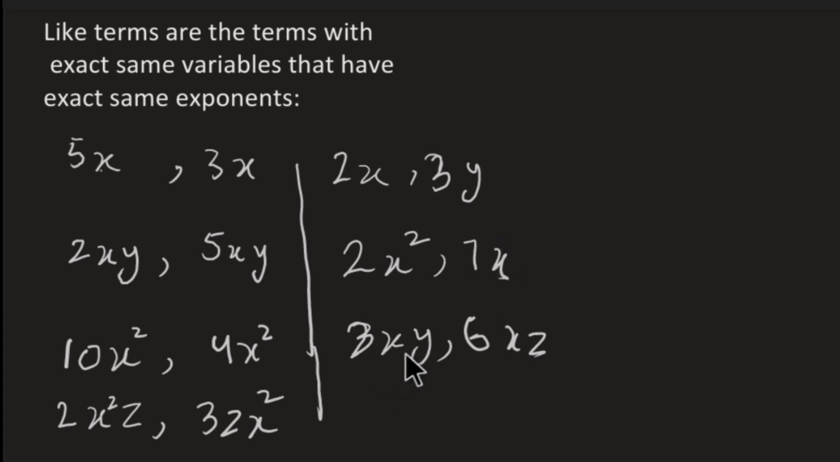Here again the terms are not like terms. Here the variables are xy but here the variables are xz. Since the variables are not same, the terms are not like terms.